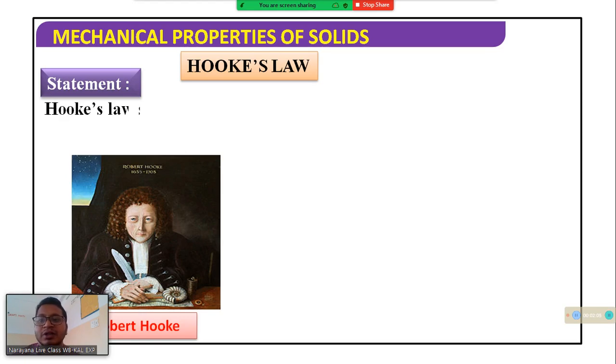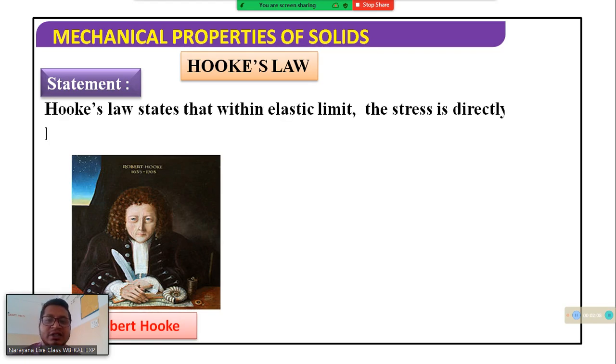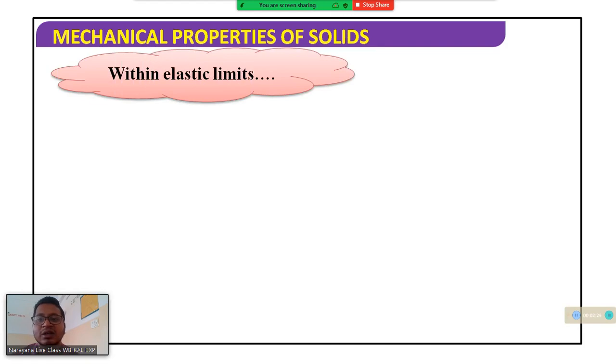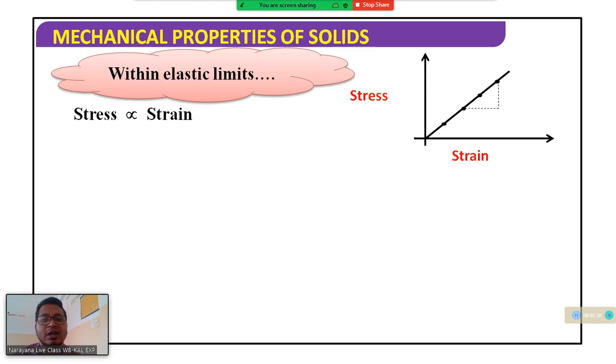Hooke's law states that within elastic limit, stress is directly proportional to strain. These three words, within elastic limit, are very important. Stress is proportional to strain, and this is called the proportional limit. Whatever stress we give, the strain is according to the given stress.